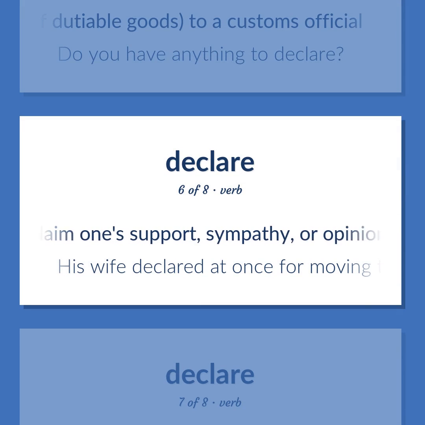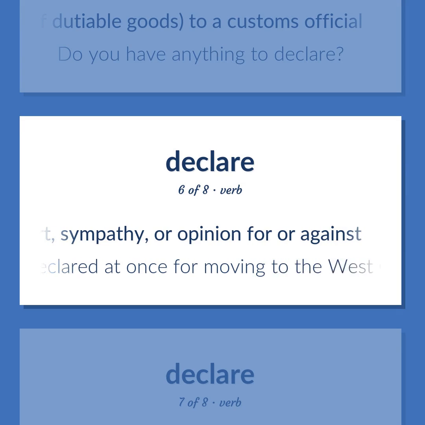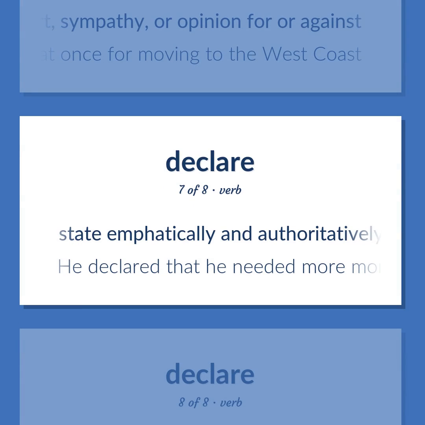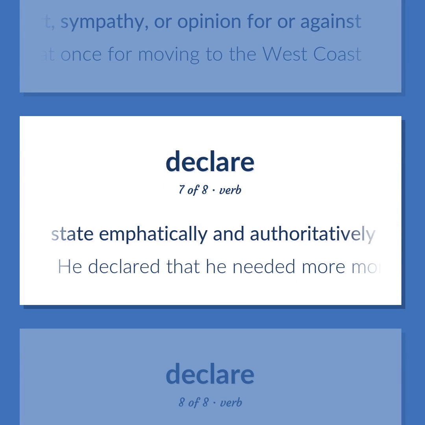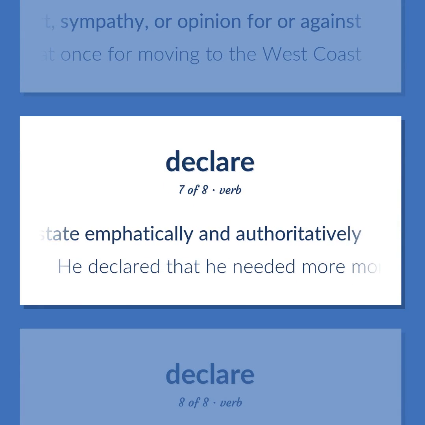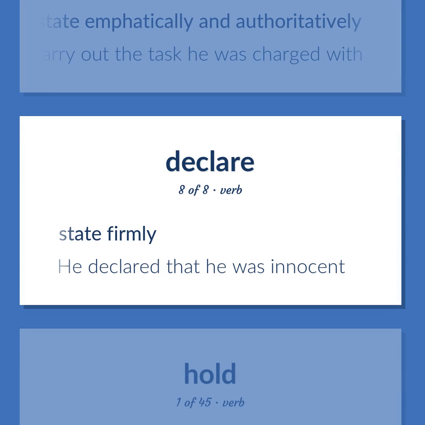Proclaim one's support, sympathy, or opinion for or against. His wife declared at once for moving to the West Coast. State emphatically and authoritatively. He declared that he needed more money to carry out the task he was charged with. State firmly. He declared that he was innocent.